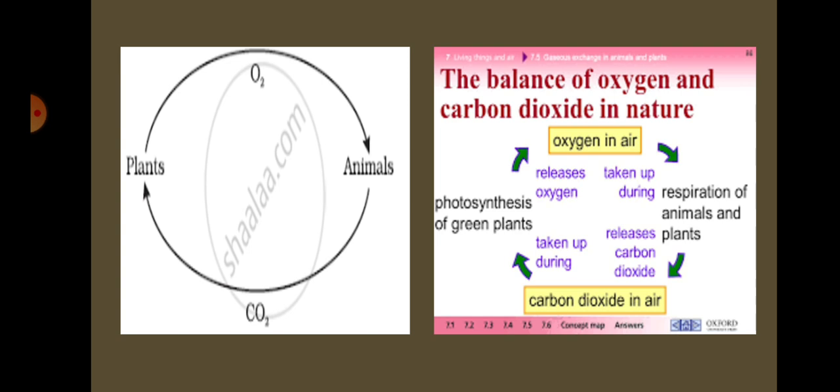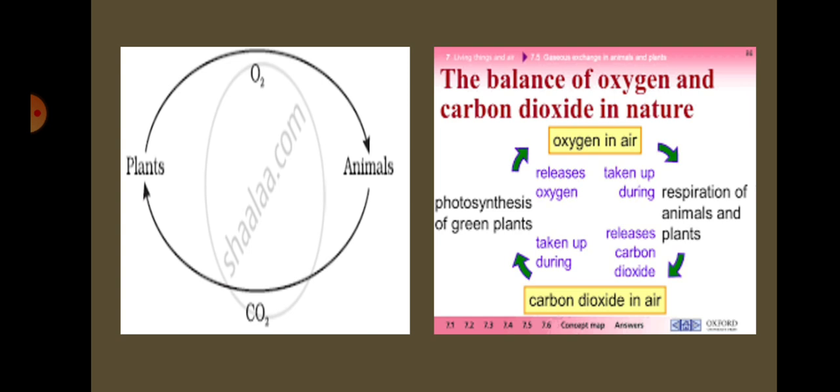Today, we study about the balance of oxygen and carbon dioxide in the forest. Listen. Forest maintain the balance of carbon dioxide and oxygen in the atmosphere.